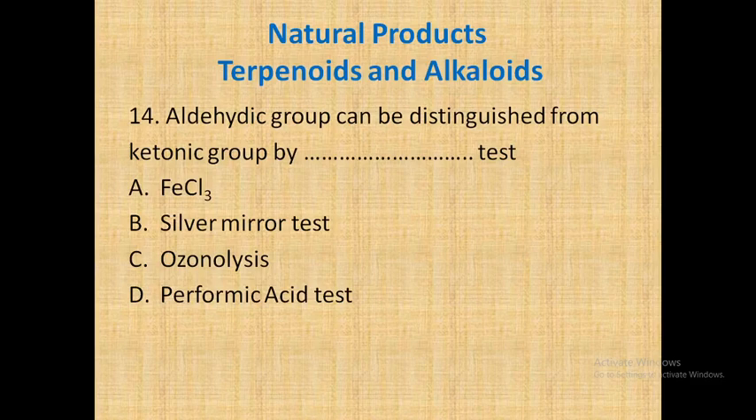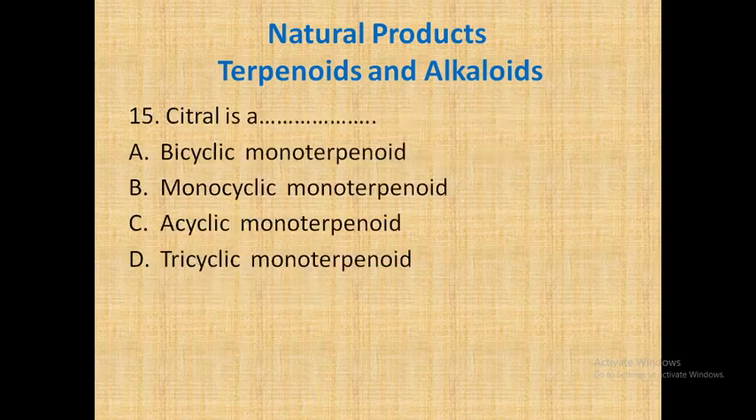So whether it is A FeCl3, B silver mirror test, C ozonolysis, or D performic acid test. The answer is silver mirror test, one of the characteristic detection tests of the aldehyde group. Okay, let's go for the next.